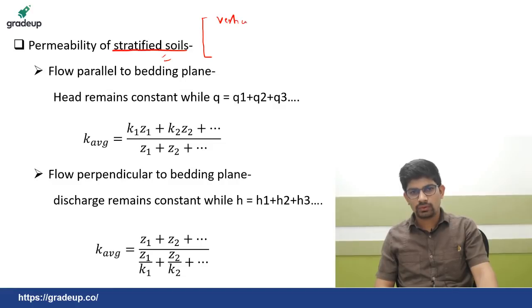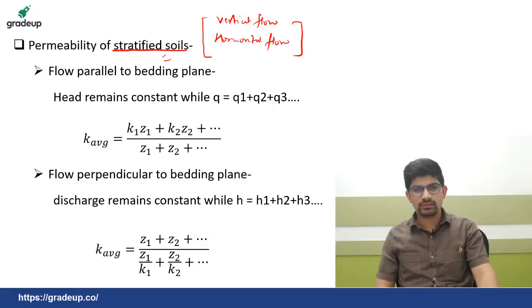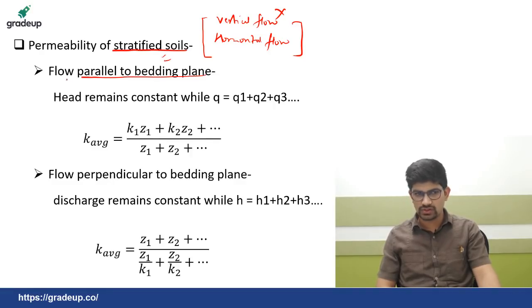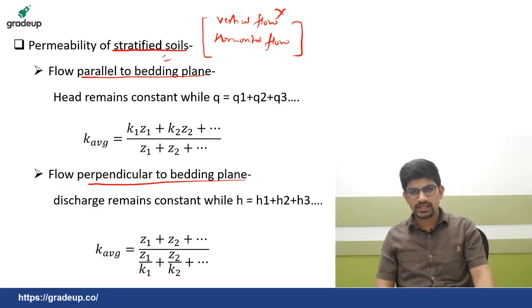Vertical flow and horizontal flow. The depiction of permeability with respect to these is incorrect. You have to say parallel to the bedding plane. You cannot say permeability for horizontal flow and permeability for vertical flow. The correct depiction is flow parallel to bedding plane and flow perpendicular to bedding plane. Now this case is this one.